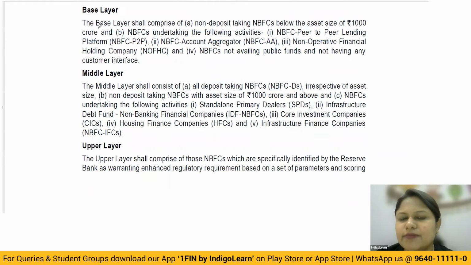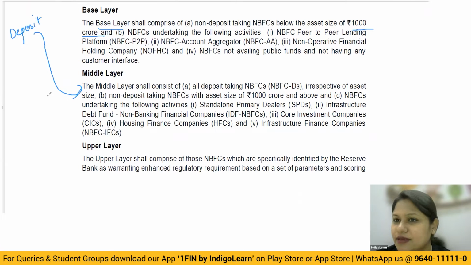First of all, what is there in the base layer? As I told you, the risk element should be really minimal here. First of all, non-deposit taking NBFCs below the asset size of 1,000 crore. Understand, if it is a deposit taking NBFC, it will directly go in the middle layer. Only non-deposit NBFCs are going to get categorized in the base layer. If it is deposit taking, even if it is small, it doesn't matter, it will directly come where? In the middle layer. So first is what? Non-deposit taking NBFCs, which are not accepting any deposit from the public, below the asset size of 1,000.